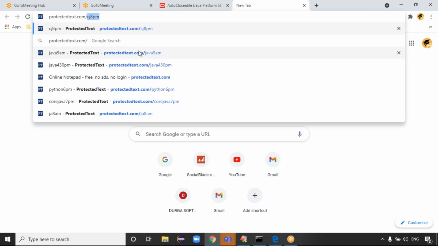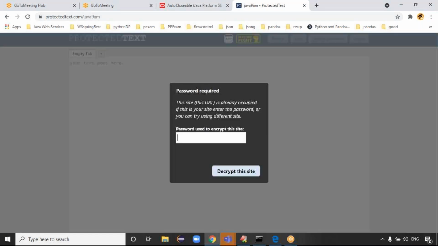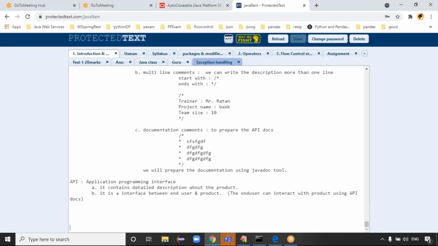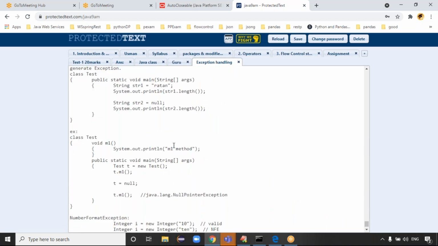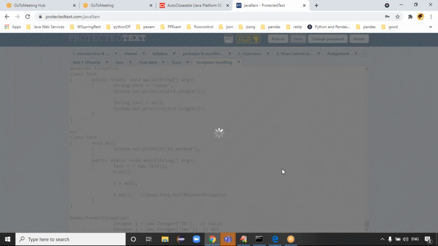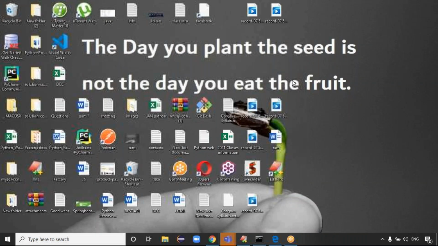Is it clear now, sir? Ratan sir, will there be a new link for the class or will the same link work? New link means the same link will work. That I have to check. Okay. And sir, can you tell us what is framework? I'll tell you definitely. Give me some time, next Monday class.